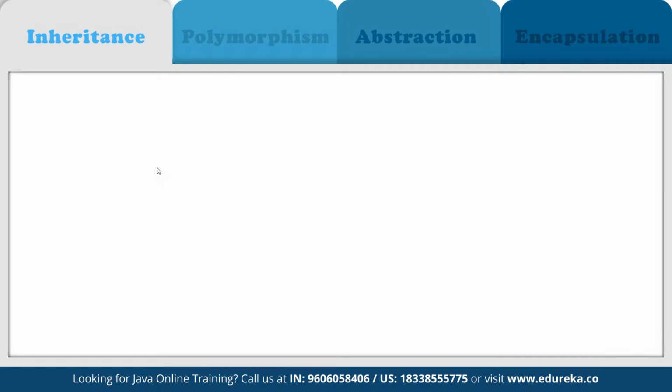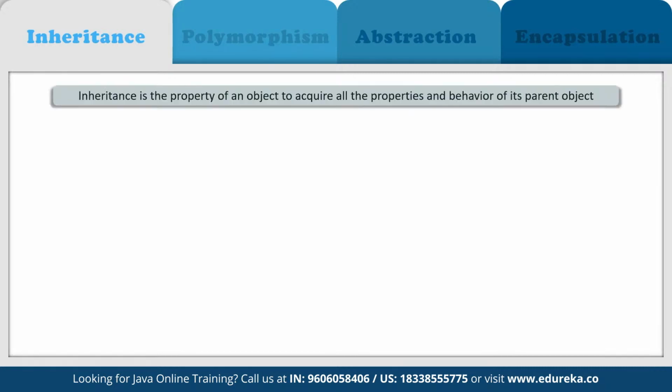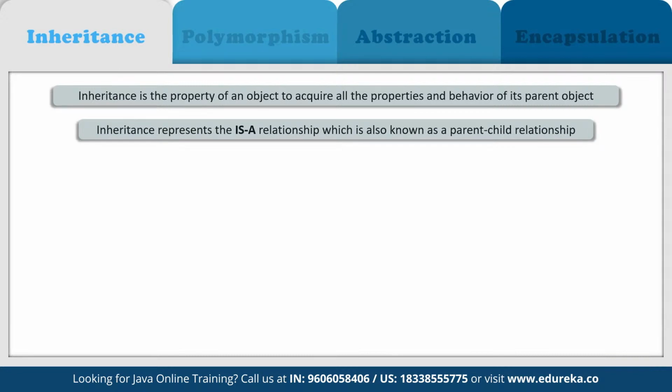So in OOPS, a computer program is designed in such a way that everything is an object, and all the objects are going to interact with one another. And inheritance is one such concept where the properties of one class can be inherited by the other. So it helps us in reusing the code and establishing a relationship between different classes.